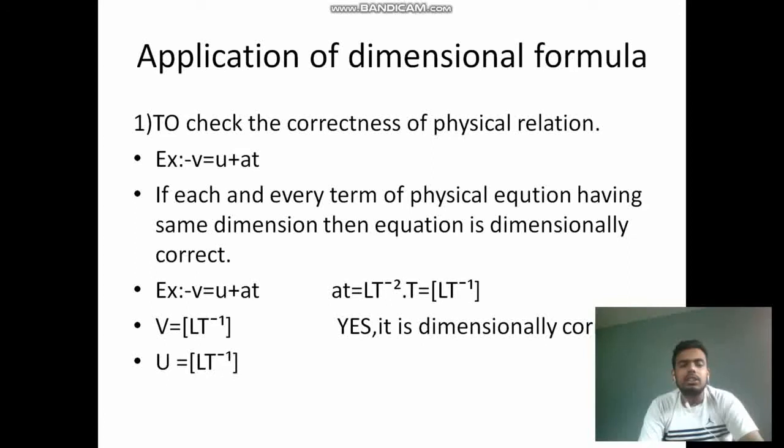Here V, velocity, is equal to LT to the power minus 1, and U, the initial velocity, is also LT to the power minus 1. And AT: A is acceleration, LT to the power minus 2, and T is time, capital T, so LT to the power minus 1. So all three terms have the same dimension, that's why this formula is dimensionally correct. So the first application of dimensional formula is to check the correctness of physical relations.